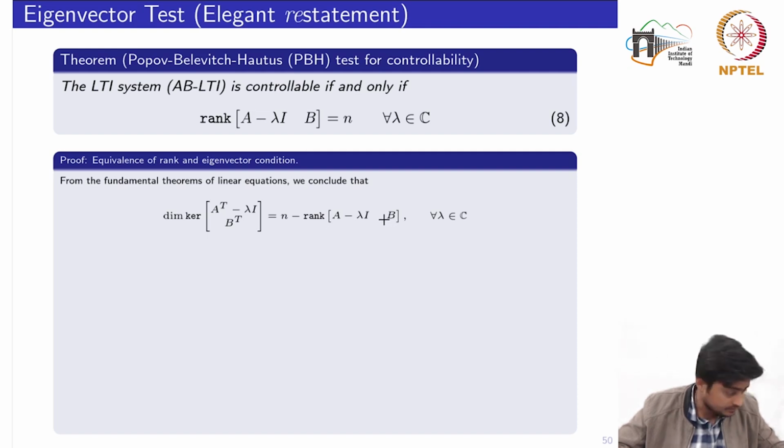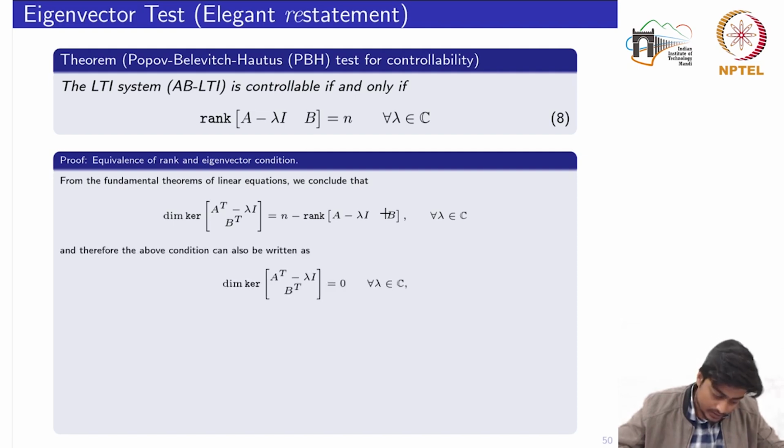Here in fact I have used two properties. The orthogonal complement property has also been used here. Now if we suppose that this rank condition has been satisfied, we would have n minus n equal to 0 for all lambda belonging to the set of complex numbers.